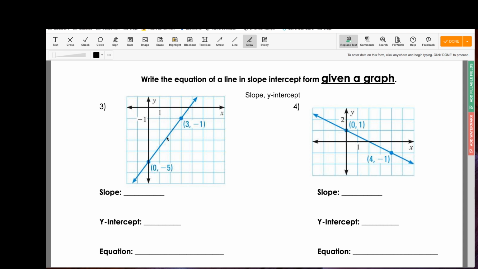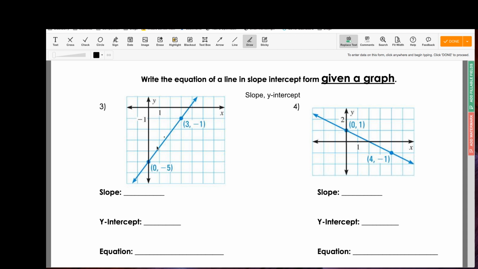So let's look at point 1, right? In this case, it's (0, -5), and it's point 1 because if we read from left to right, it's the first point that we come across. So let's see how many times we have to go up to go from that first point to that second point. Now, I want to bring up a critical point. That second point, (3, -1), sits on a specific line. So I'm going to highlight that real quickly so that you all can see it.